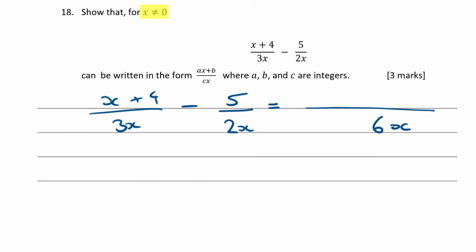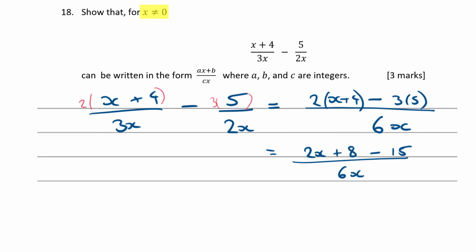So 3x goes into 6x twice, so I'm going to multiply up this one by a factor of 2, aren't I? So I'm going to get 2 lots of x plus 4, subtract, and my 2x goes into 6x 3 times, so I'm going to multiply this one up by a factor of 3. So that's going to be 3 lots of 5. Multiplying out the brackets on the top, 2 lots of x plus 4 is 2x plus 8. Don't forget to multiply the 4 by 2. Minus 15 all over 6x.